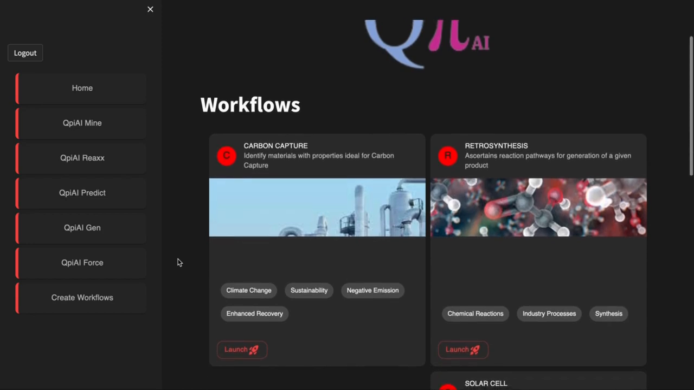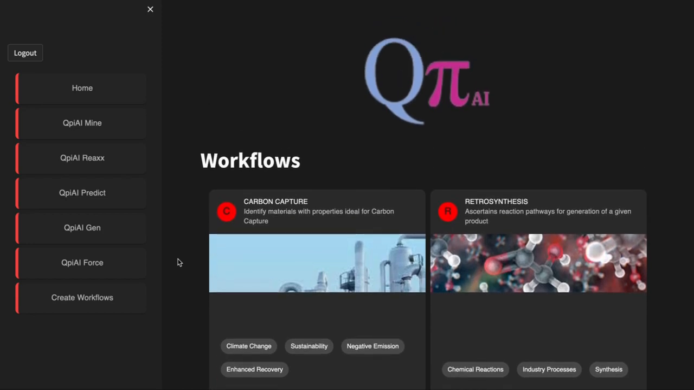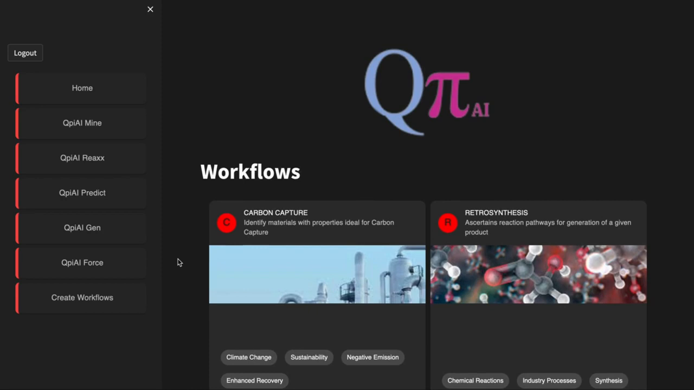Workflows are built for specific applications as required by the customer. We currently have designed workflows for discovering materials relevant for carbon capture, retrosynthesis, solar cells, and catalysis. Let's take a deeper look at our microservices to understand our workflows better.